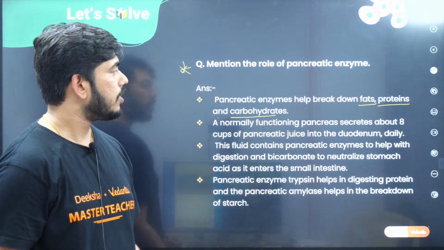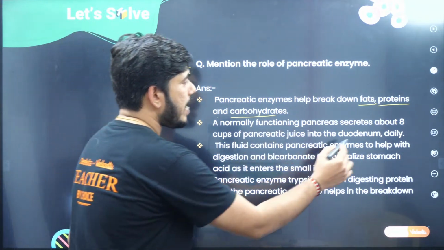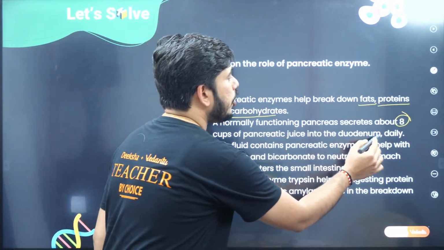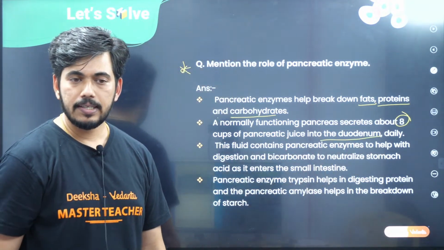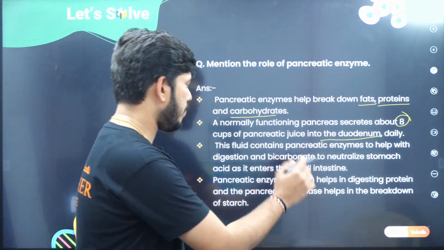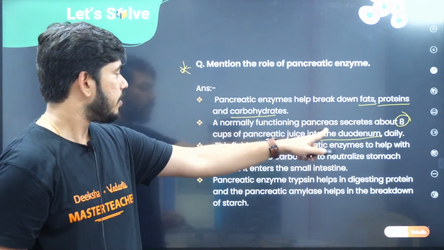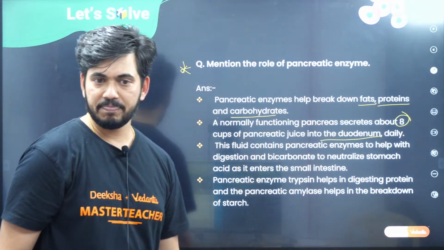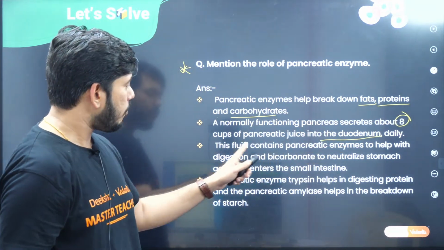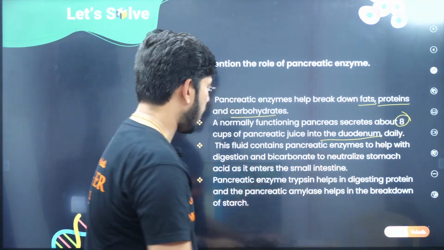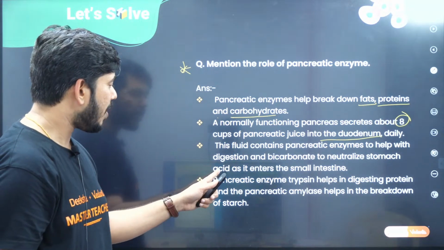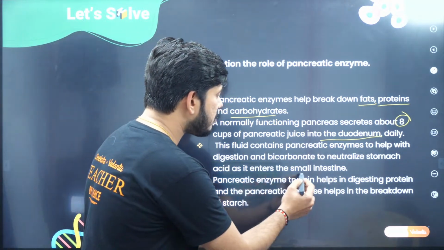A normally functioning pancreas secretes about 8 cups of pancreatic juice into the duodenum. Where is the duodenum present? In the small intestine, that you are supposed to remember. Daily 8 cups of pancreatic juice will be released to the duodenum, to the small intestine. This fluid contains pancreatic enzymes to help with digestion and bicarbonate to neutralize stomach acid as it enters the small intestine.